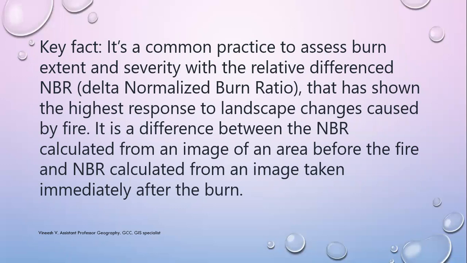That means we will prepare the normalized burn ratio to show that some kind of fire is occurring. You know that a few months back, there was a huge fire that occurred in the Amazon and Australia.